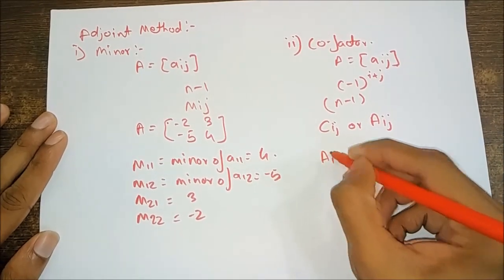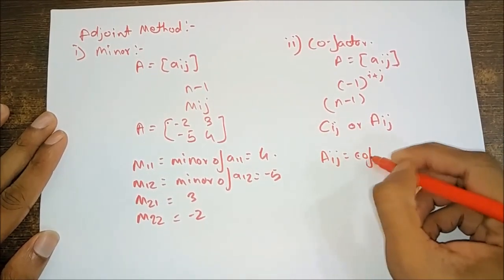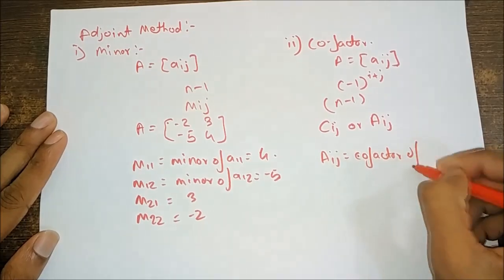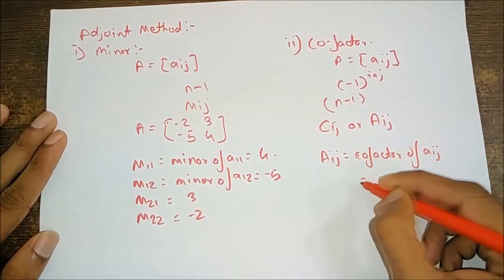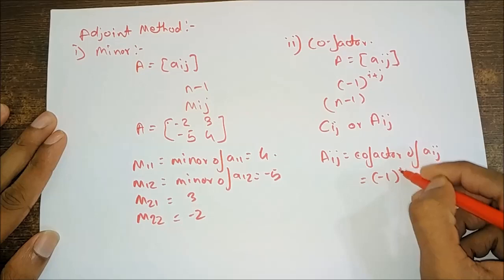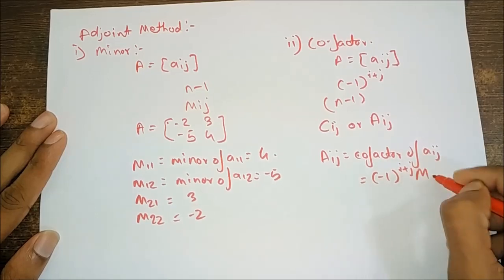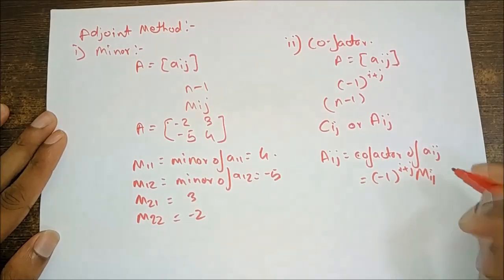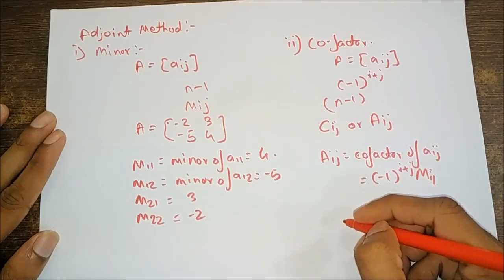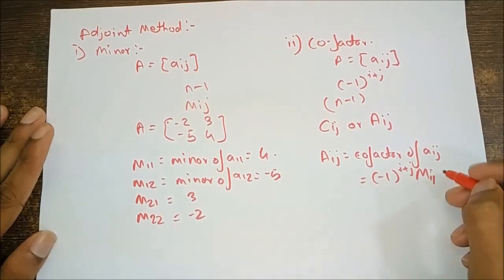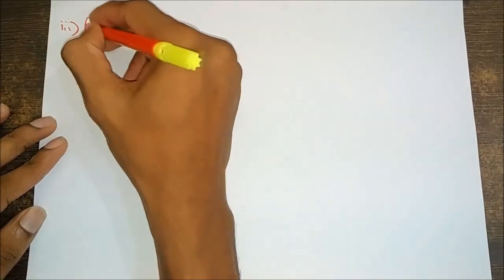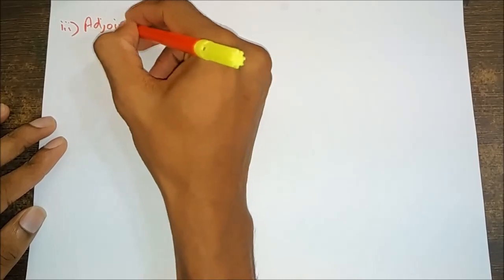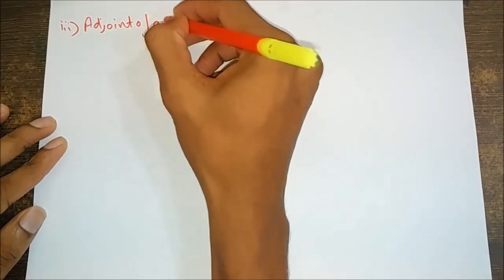That is, if Aij is equal to the cofactor of aij, which is equal to (-1)^(i+j) times Mij, where Mij is the minor of aij in A. We'll see what is the adjoint of a matrix.